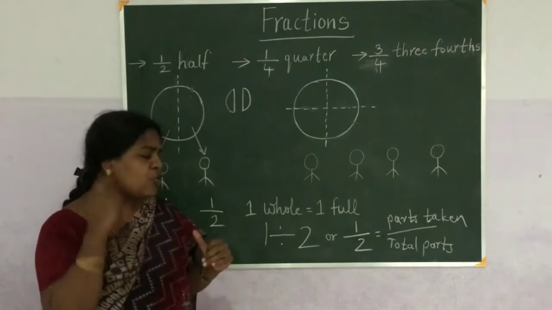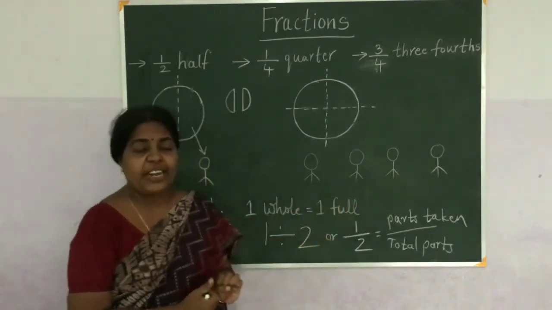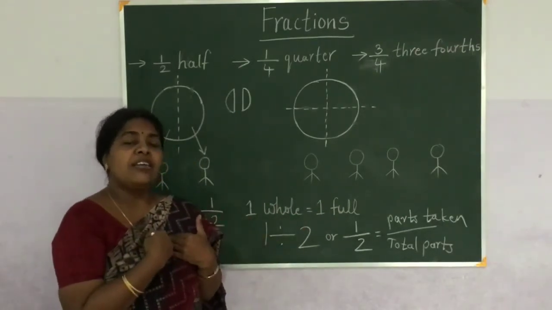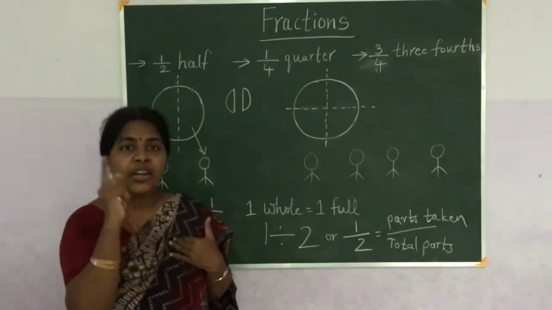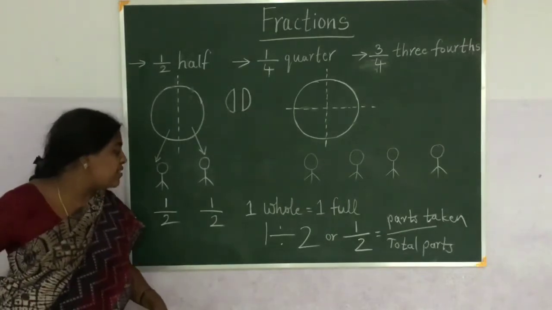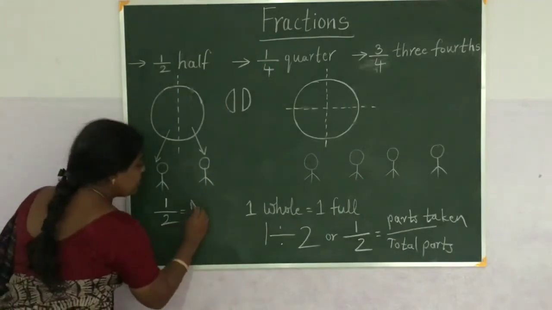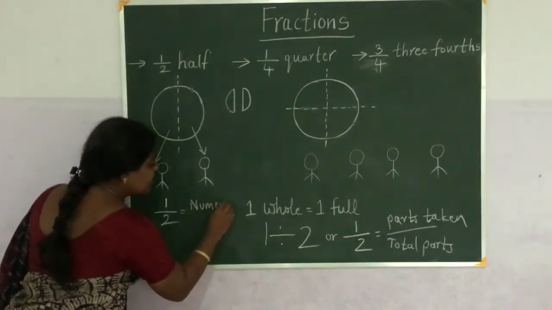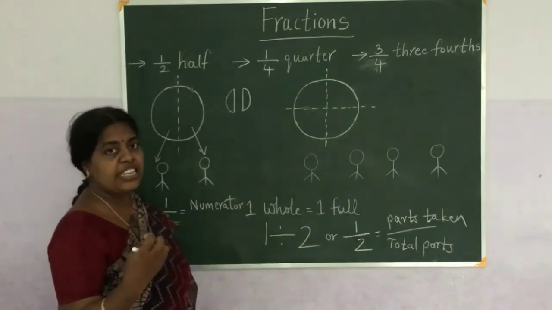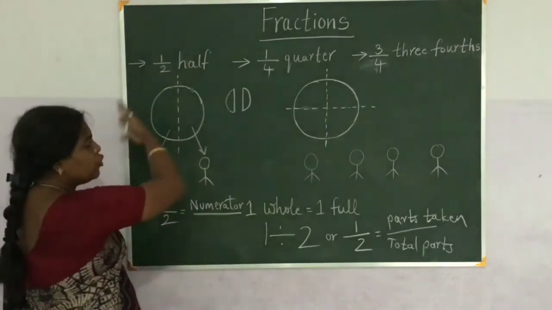So we always don't call them parts taken and total parts. The parts taken, how many parts we are distributing. So if I get one part, 1 by 2. In that, 1 is called numerator. So in 1 by 2, 1 is called numerator. That means the parts taken, how many parts we have taken, is called numerator. And 2 means the total parts.